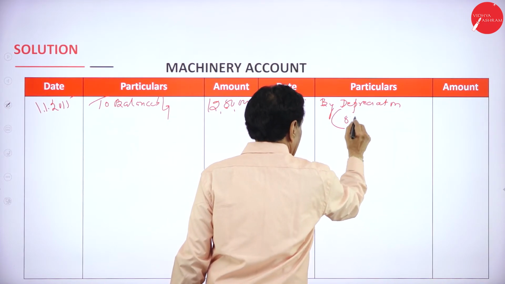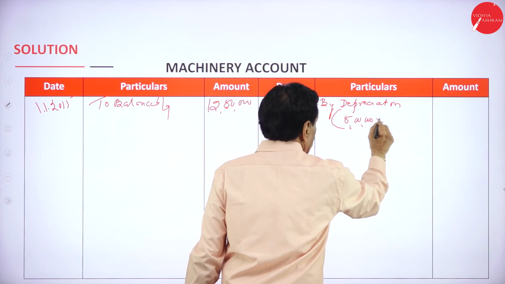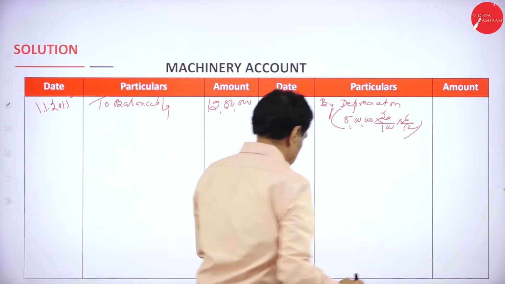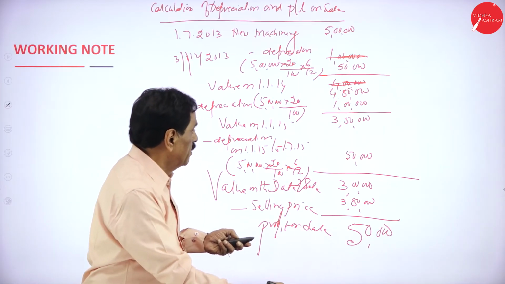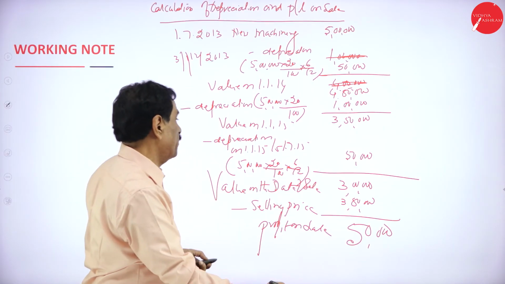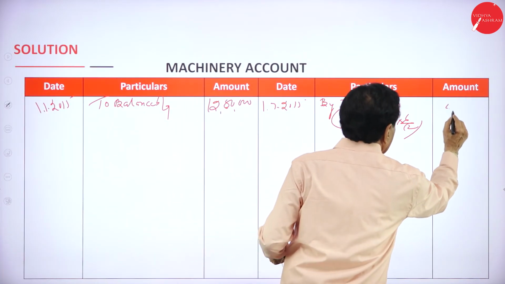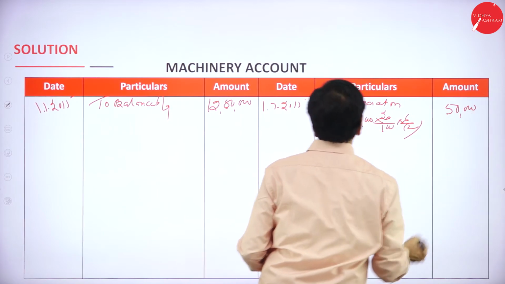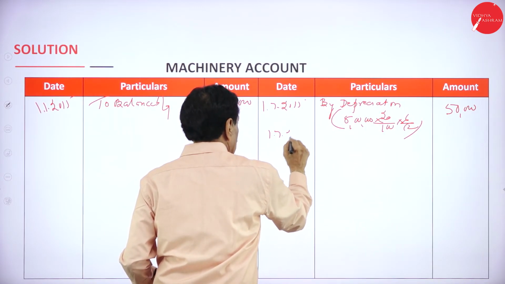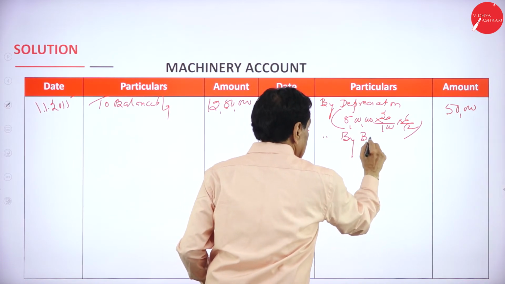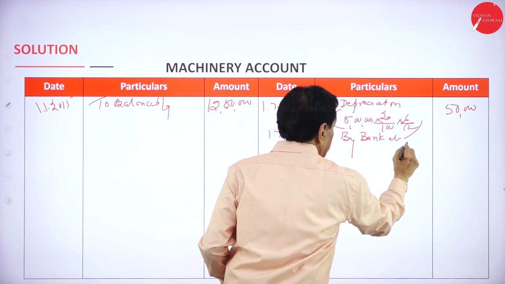1/7/2015, so original by depreciation. This is 5 lakh, 20 by 100 into 6 by 12. We are working out, I will show you. Here how much do you charge? 50,000. Same date, 1/7/2015 by bank account, in the bracket sale.